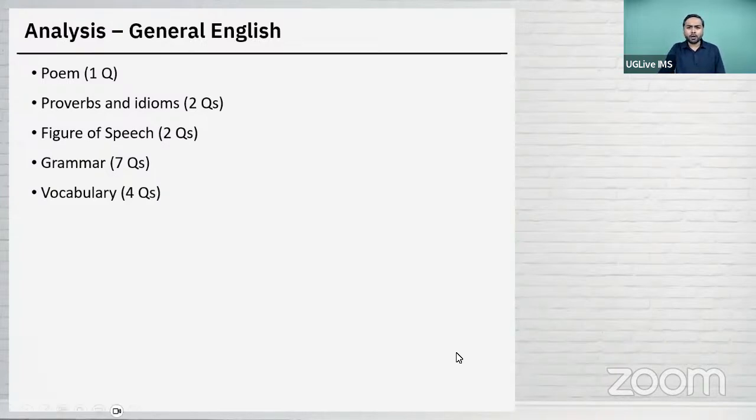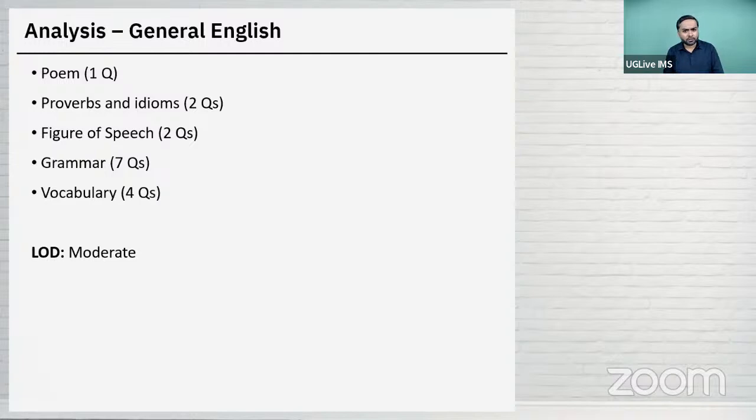So overall, the English section was, I would say, easy to moderate, but because there were three questions which had poetic language and two on figure of speech, I have kept this section as moderate and not easy to moderate, because there was slight variation. Some of the students would have felt a little bit of shock when it came to those four, five, six questions that were slightly different. However, those questions were not very difficult.